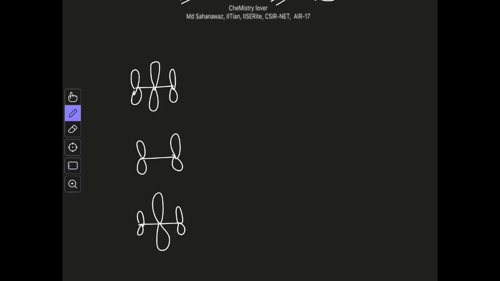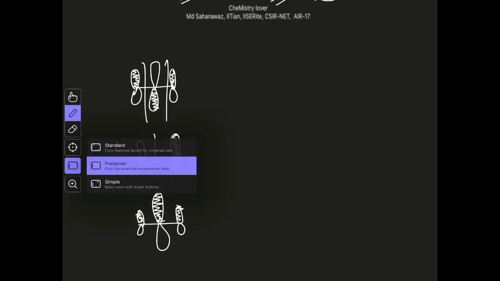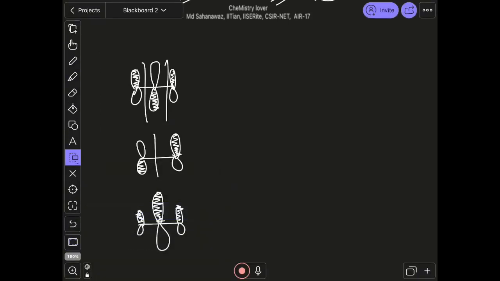And if you just draw the symmetries, this is fully symmetric, this has a node here and this has two nodes like this. Okay, so let me just copy this thing.